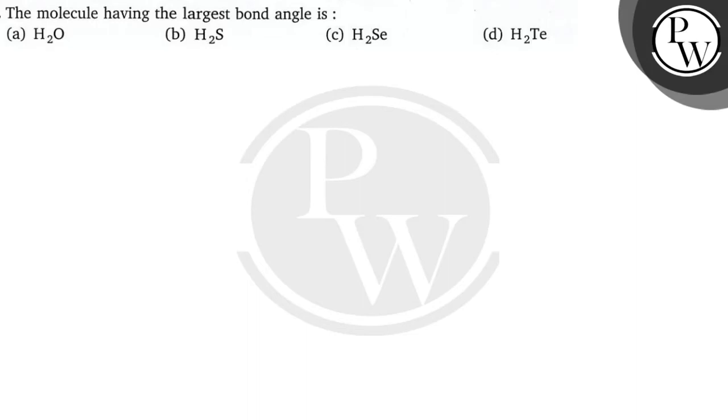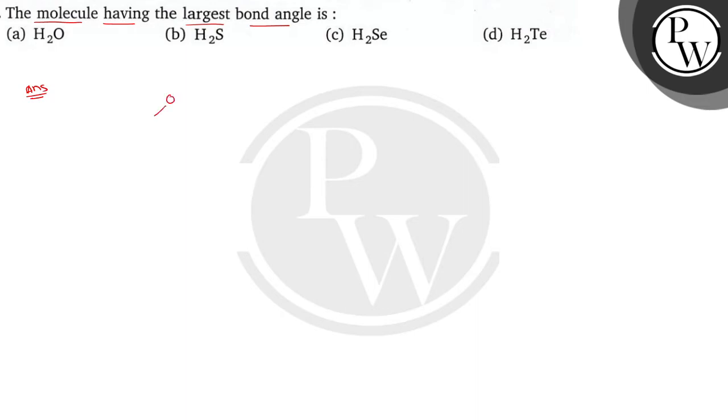The question says the molecule having the largest bond angle is water, H2S, hydrogen selenide, and hydrogen telluride. Okay? So let's do the question. Bachcho, let's write down the structure of the species.